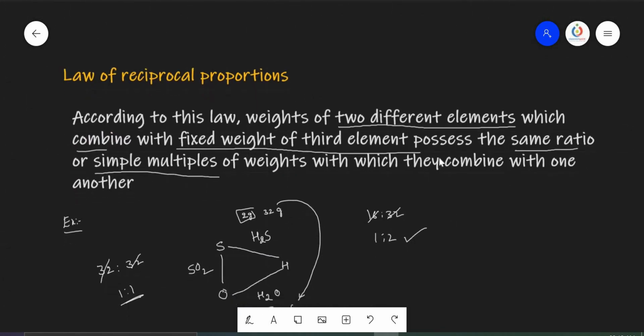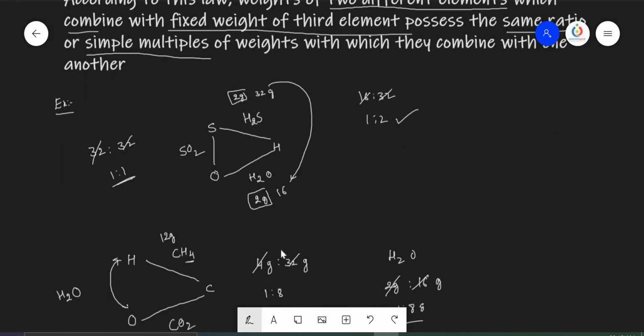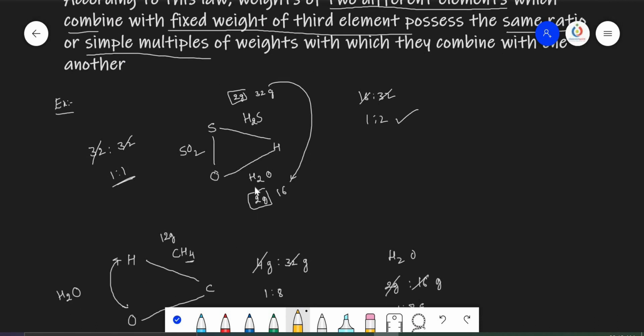And reciprocal proportions. It is easy to understand. Reciprocal proportions must and should contain three compounds. Okay. So here I will take H2S, SO2, H2O. Then how to identify whether it is following reciprocal proportions or not? Very simple. In these three pairs of compounds we have to select. So there must be three compounds. So we have seen the three compounds.